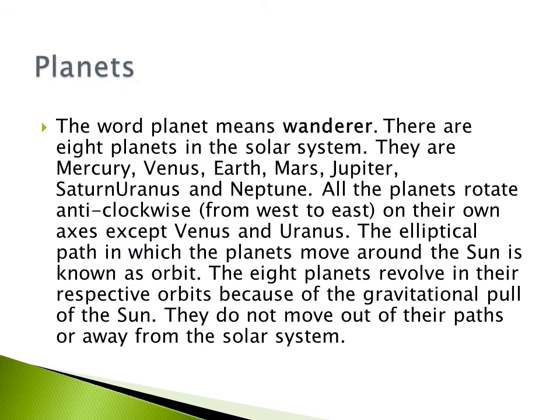Planets. The word planets means wanderer. There are 8 planets in the solar system. They are Mercury, Venus, Earth, Mars, Jupiter, Saturn, Uranus and Neptune. All the planets rotate anti-clockwise from west to east on their own axis except Venus and Uranus. The elliptical path in which the planets move around the sun is known as orbit. The 8 planets revolve in their respective orbits because of the gravitational pull of the sun. They do not move out of their paths or away from the solar system.